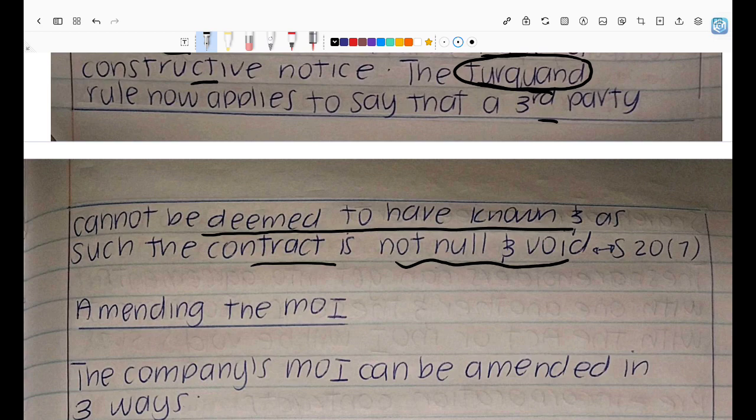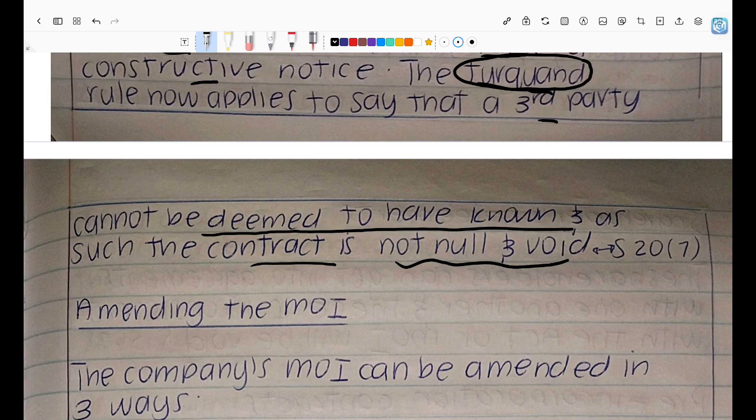With doctrine of constructive notice, we are saying the third party should have known the object. So if the company concludes a contract with this third party that is acting above their powers, that contract is going to be null and void, because the person should have known under the doctrine of constructive notice that this company was acting above its powers.